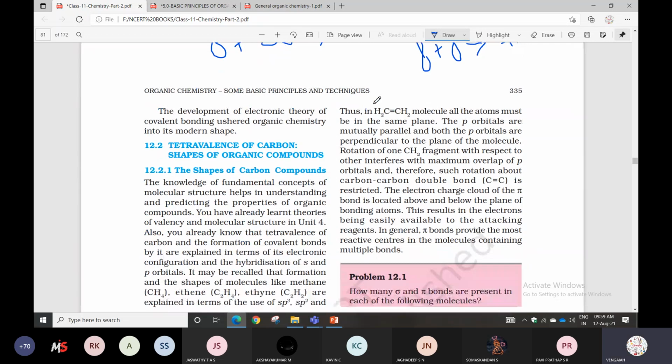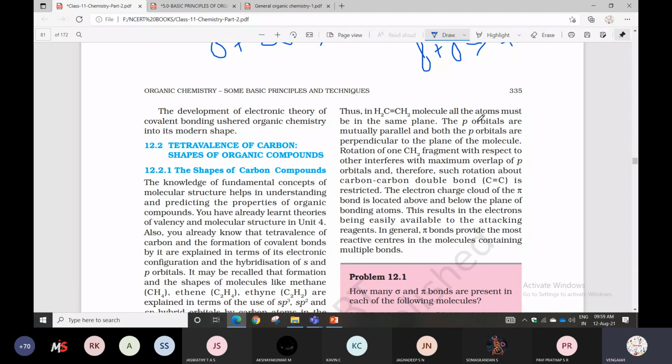Thus, in the CH2 molecule condition, all the atoms must be in the same plane. The p orbitals are mutually parallel, and both the p orbitals will be perpendicular to the plane of the molecule. Perpendicular to the plane of the molecule, and rotation of one CH2 group will be there.